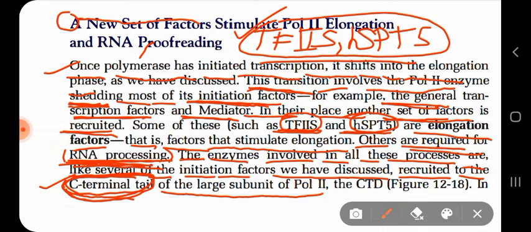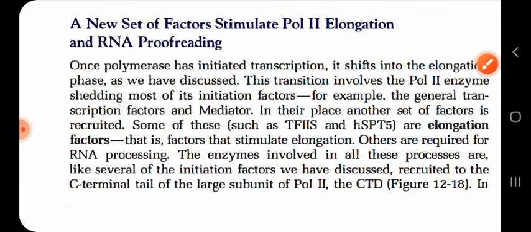and depending on at what region the tail is phosphorylated, it recruits the factors, the enzymes which are involved in RNA processing. And it also recruits the factors which are needed for the elongation process to occur.